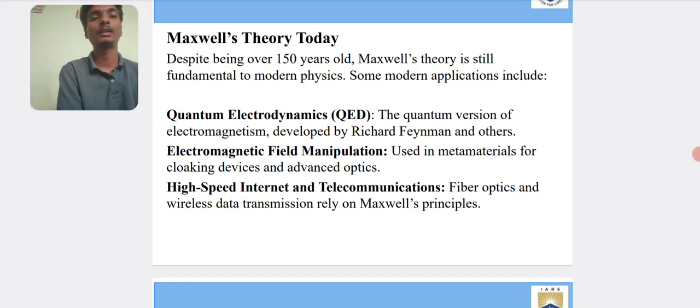Electromagnetic field manipulation is used in metamaterials for cloaking devices and advanced optics. High-speed internet and telecommunications: fiber optics and wireless data transmission rely on Maxwell's principles.